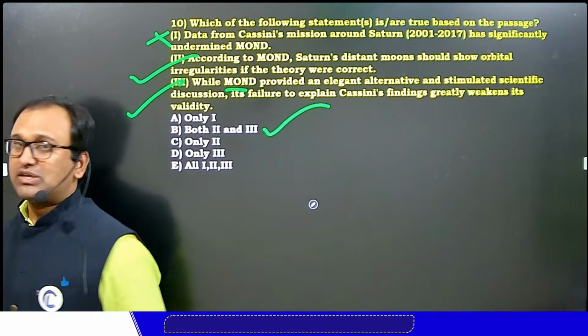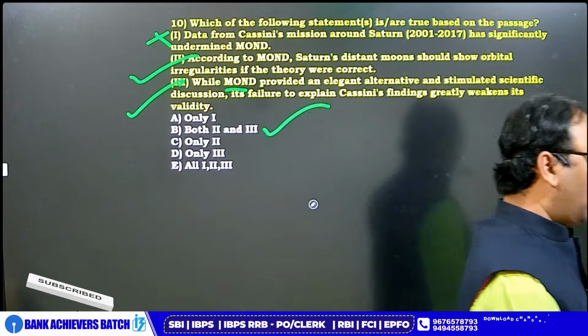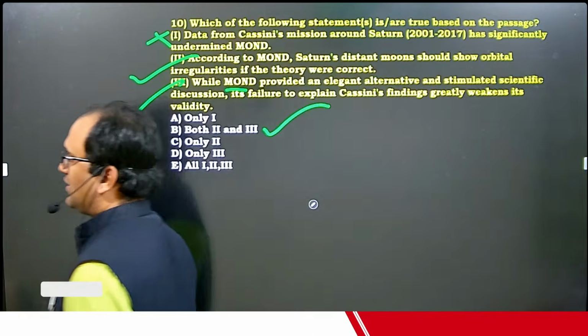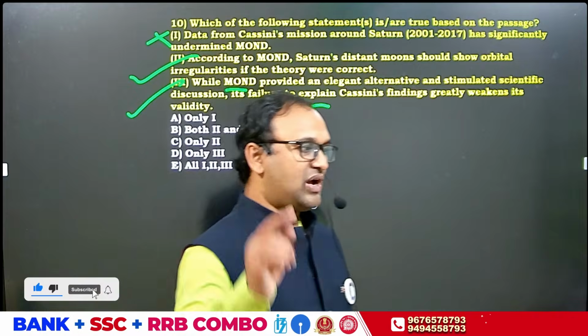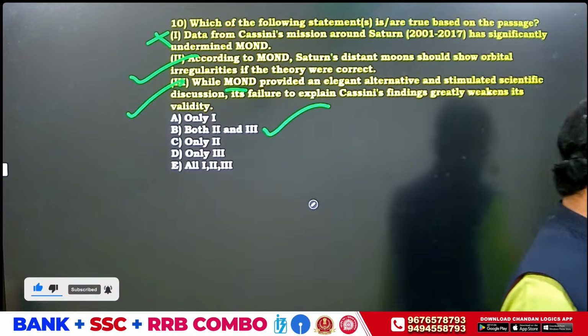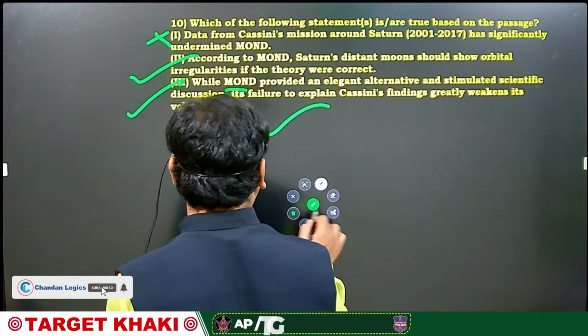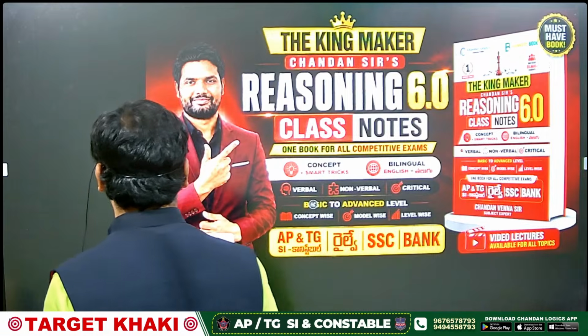Now some of the students in the live session or some of the students watching this video will wonder: Sir, how do we do this, sir? How do we get the answer properly, sir? You are reading it very fast, but we can't read it very fast. You have to read. As a PO aspirant, as a bank job aspirant, you have to read the sentences very fast. It is your responsibility to improve your reading speed.